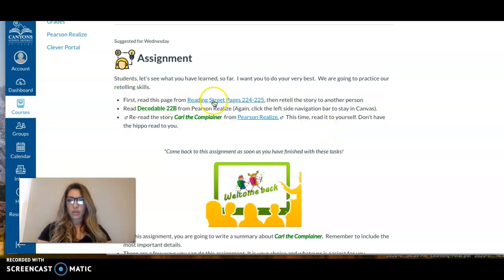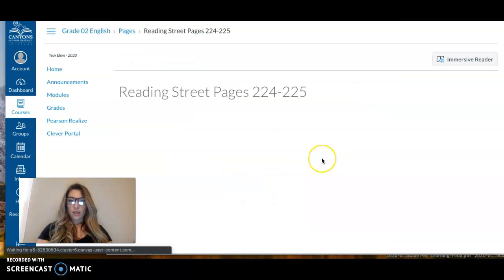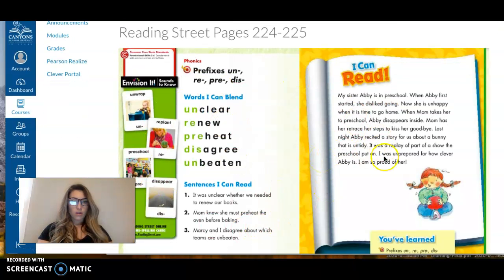So first, you're going to read these pages from Reading Street and retell the story to another person. Go ahead and just click on that. I've already uploaded the sheets here, so they're going to read that and then retell what happened here. Go back and you're finished with that.